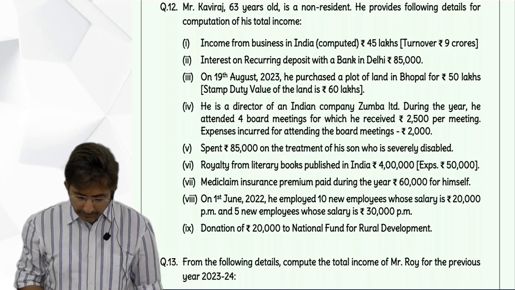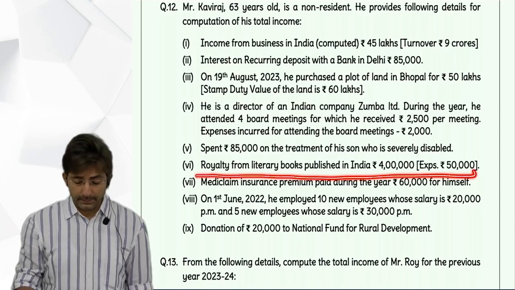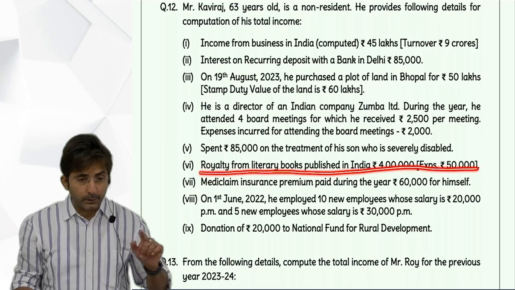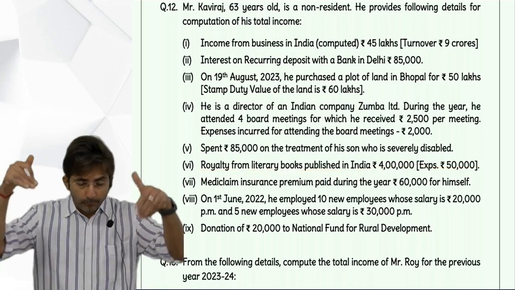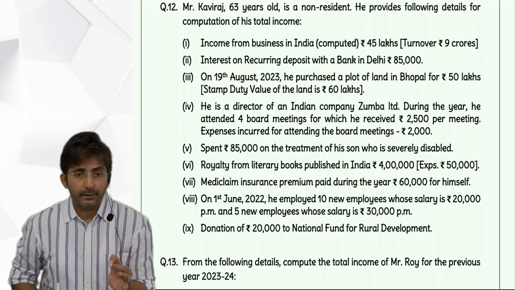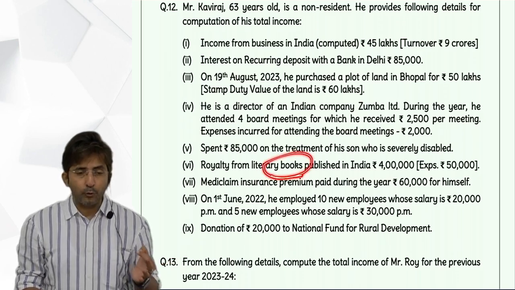Then even royalty deduction same, not allowed to non-residents. See, royalty income, first you will include in income from other sources. In income you will have to include, but when it comes to deduction under 80 QQB, why did I say QQB? For books it is 80 QQB.